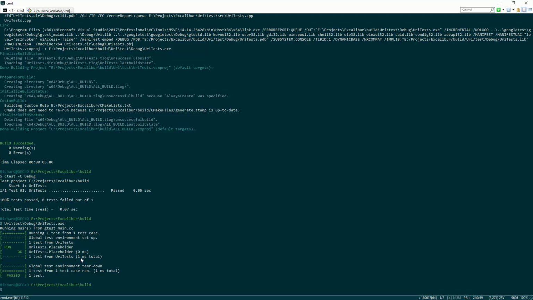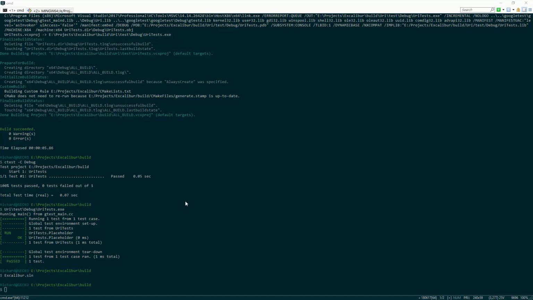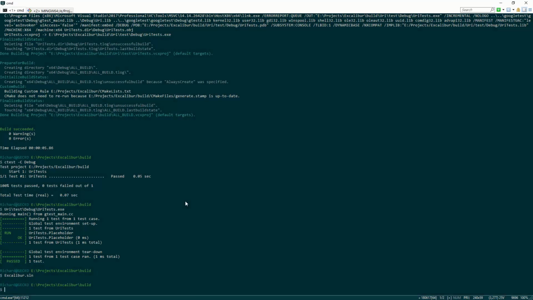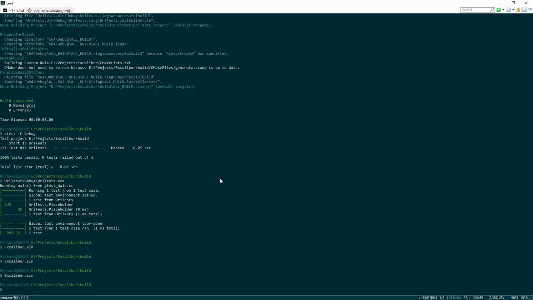So we can also open the solution file. Alright, that failed because my license to Professional Edition of Visual Studio expired. So I'm going to uninstall that and install Community Edition and then try again. Alright, done installing Community Edition, and let's try again.